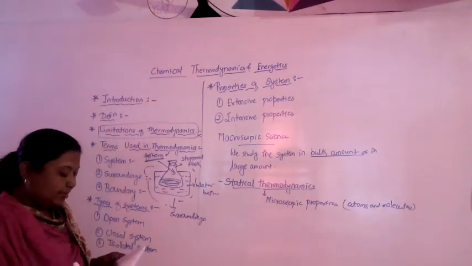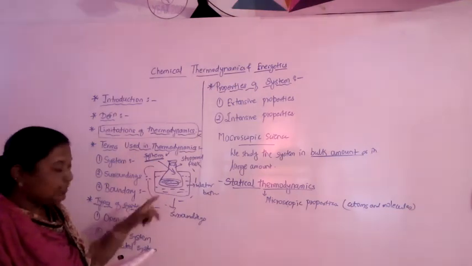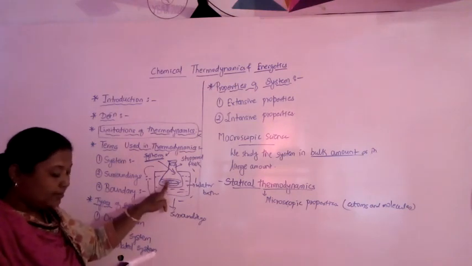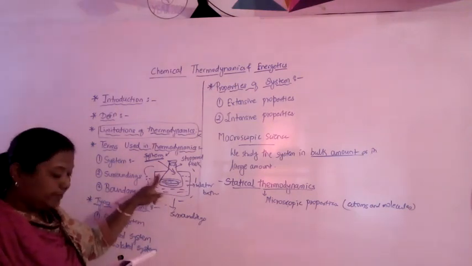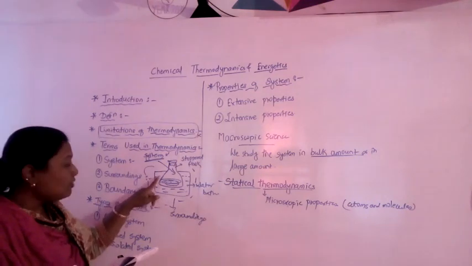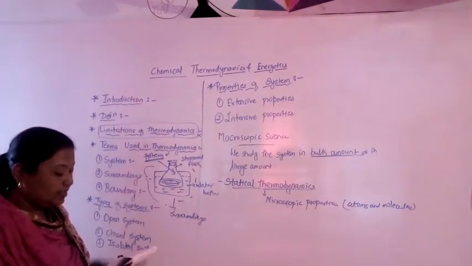A reaction mixture in a stoppered flask is called a system, and the surrounding may be its constant temperature bath in which the flask is placed.